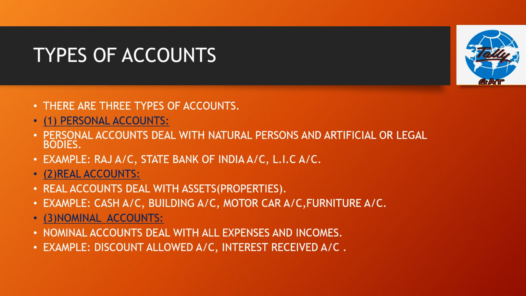Then second one, real accounts. Real accounts deal with assets, that is properties. Example, cash account, building account, motor car account, furniture account, etc. Third one, nominal accounts. Nominal accounts deal with all expenses and incomes. Example, discount allowed account, interest received account.